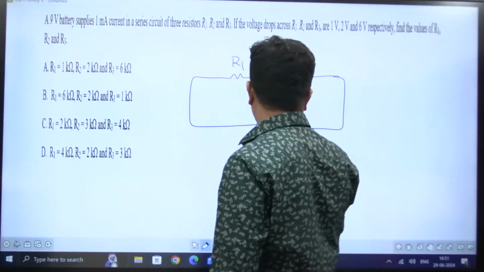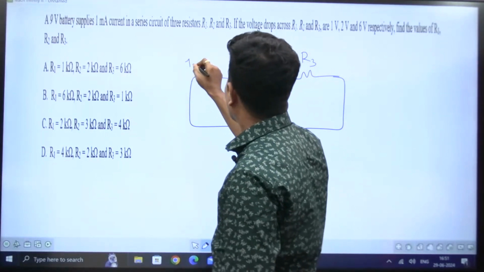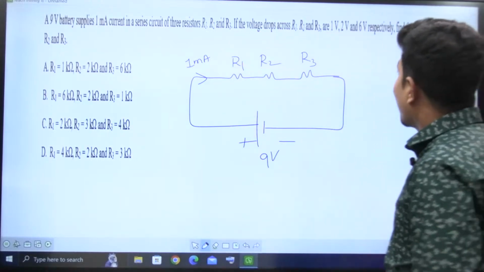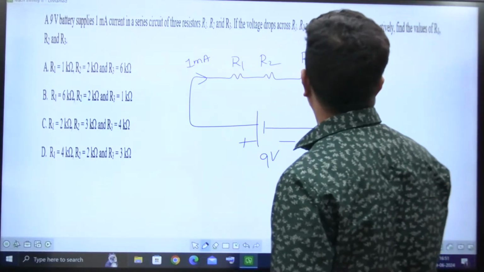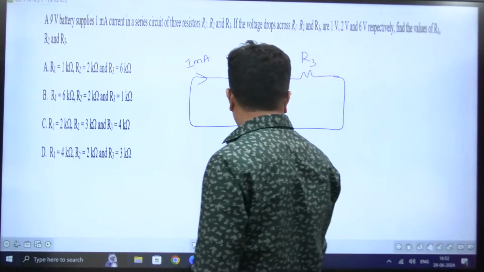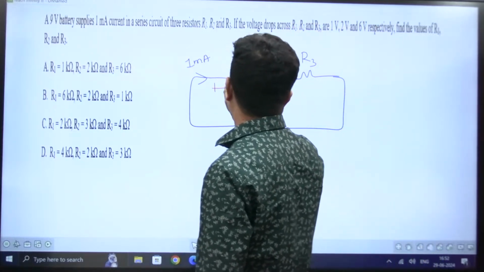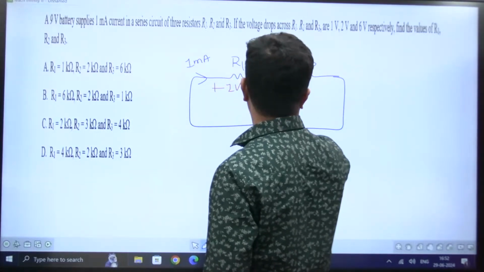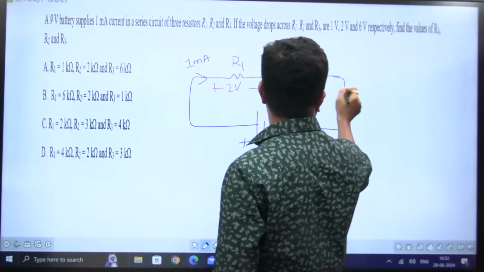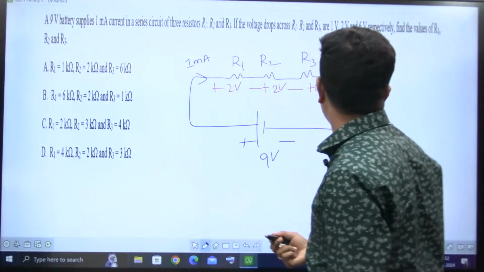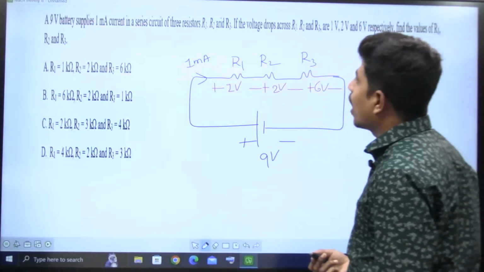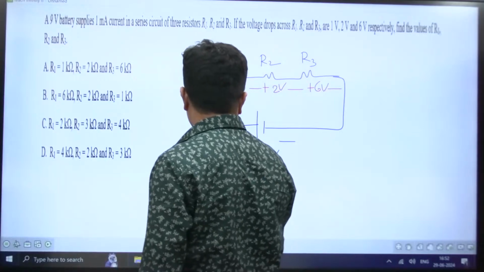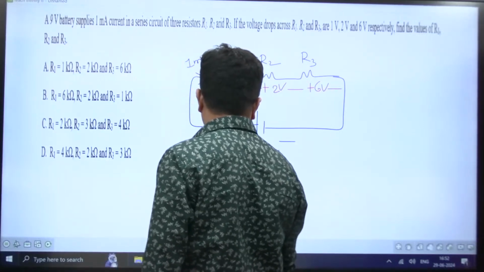And how much is the current that is flowing? 1 milliampere of current is flowing. If the voltage drop across R1 is 1 volt, across R2 is 2 volts, and across R3 is 6 volts, find the values of R1, R2 and R3. So he's asking how much is R1, how much is R2, how much is R3, right?